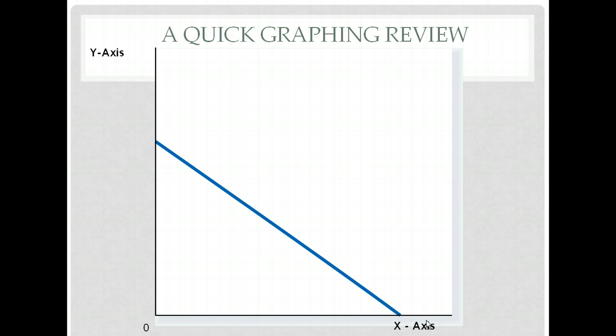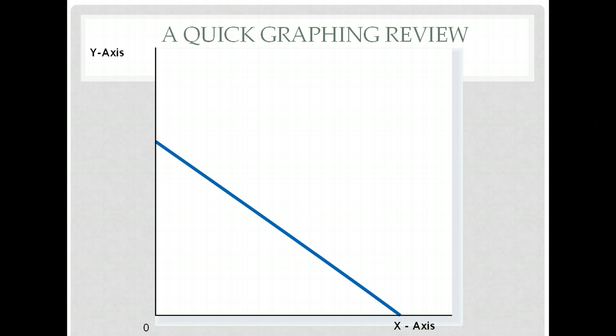In this case, this graph happens to show that whatever is on the y-axis has a negative relationship with whatever is on the x-axis. In other words, as whatever is on the y-axis goes down or decreases, whatever is on the x-axis increases.